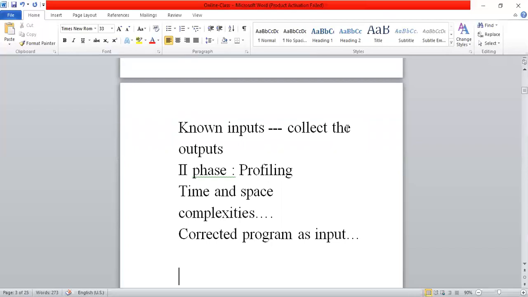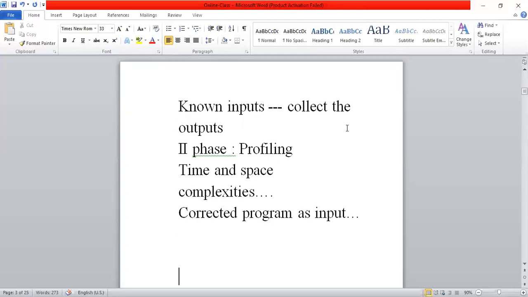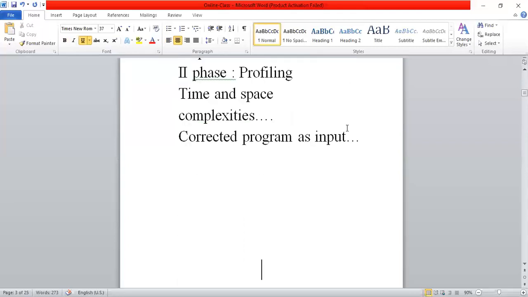After correcting errors, we get a corrected program. From the corrected program, we can collect the actual outputs by giving known inputs. Like that, we can gather the outputs. And in the second phase, we can gather the actual time required for solving the problem. That step is called profiling. Profiling always receives the corrected program, which is corrected already in the debugging step.